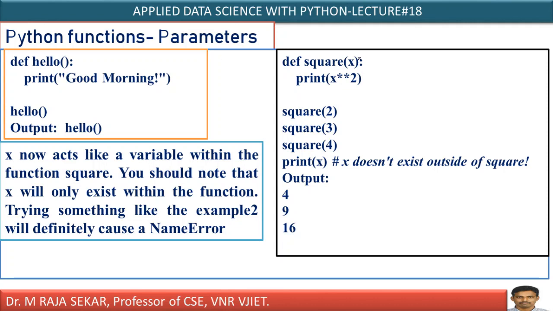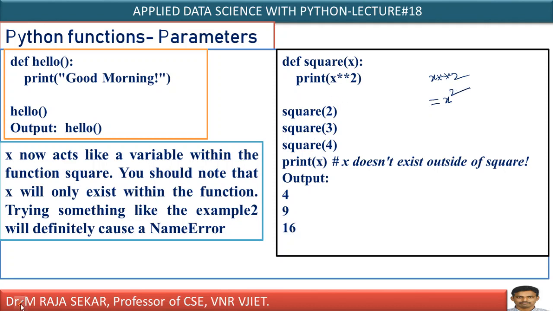Let me take another function. If you compare this function with the previous one, as I told you, your function definition must start with the def keyword, followed by the function name, and here we are taking argument x. What is the body of this function? It consists of only one statement, the print statement, in which we are writing x star star 2. What does it mean? This is from the operators class I discussed. x star star 2 is essentially x square.